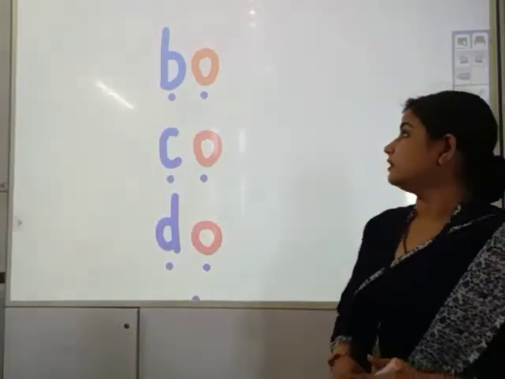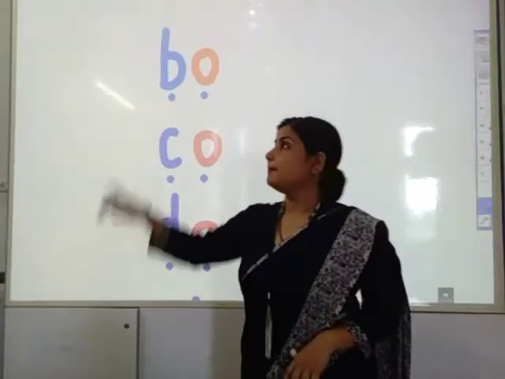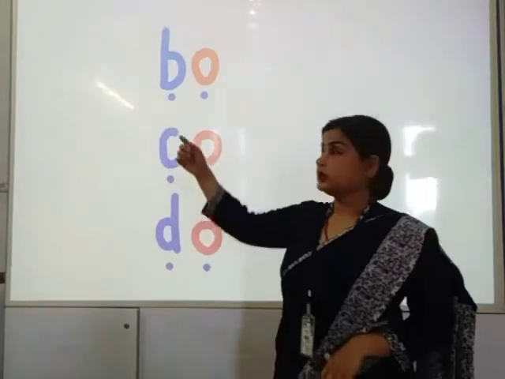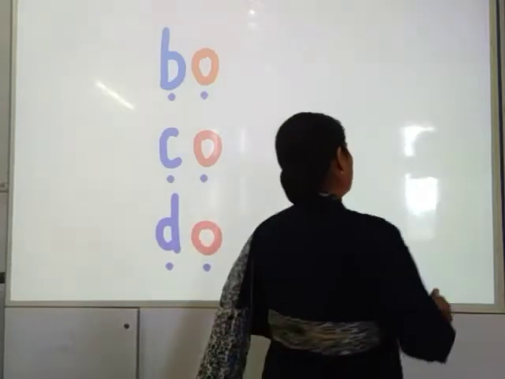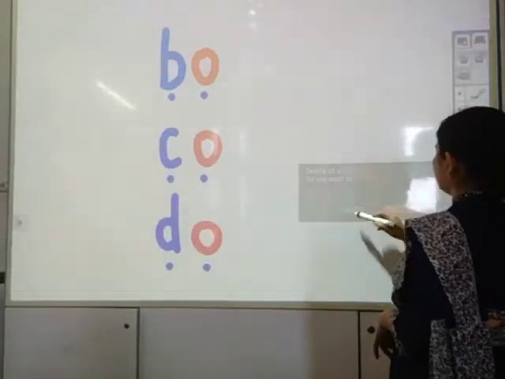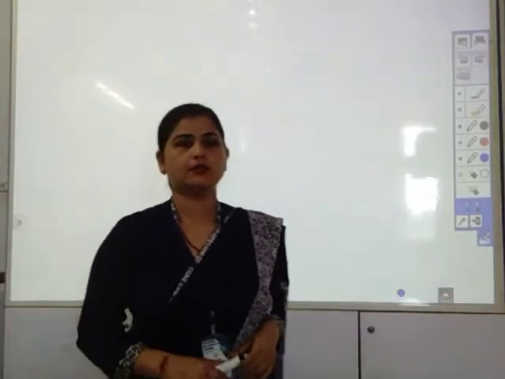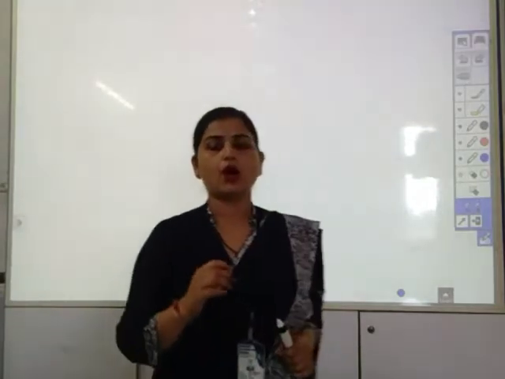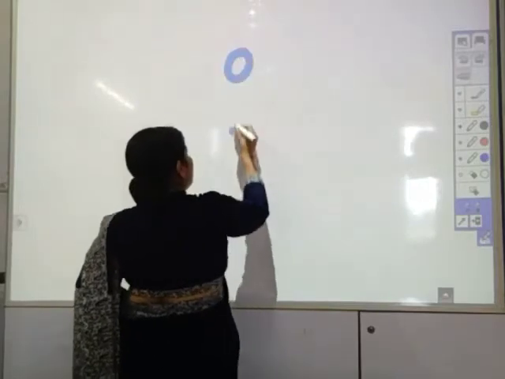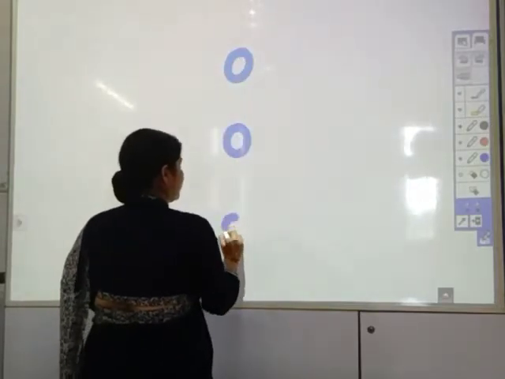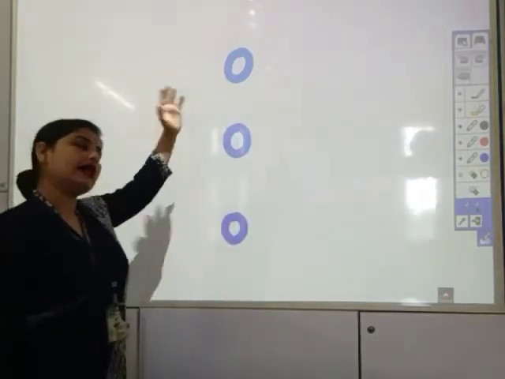Did you get it? The new sound that we have started today is O. B, O, bo. K, O, ko. D, O, do. One more time. Which sound are we learning today? We are learning O sound. O, O, O. So let me write the sound. O, O, O. And let me blend it with another sound.